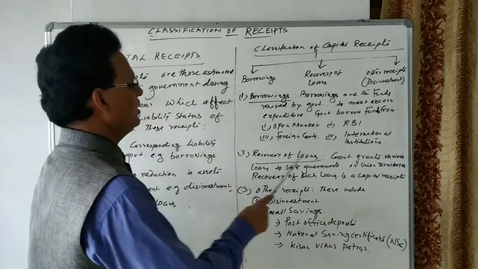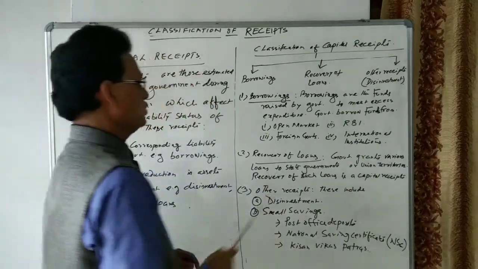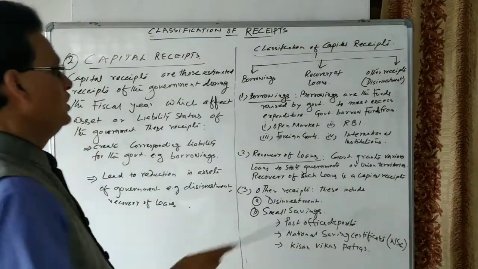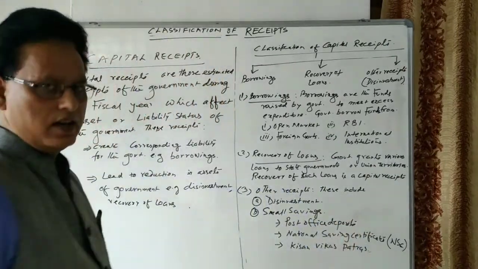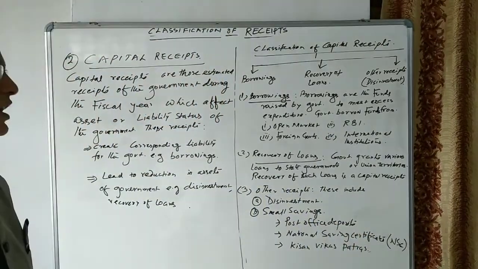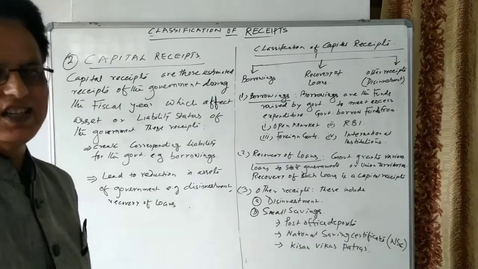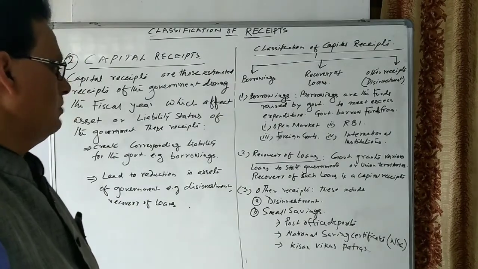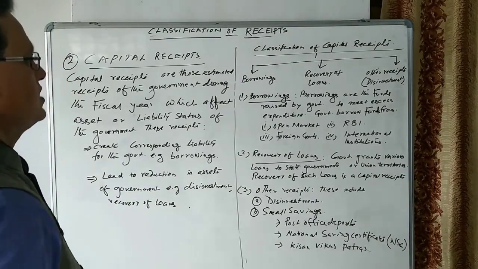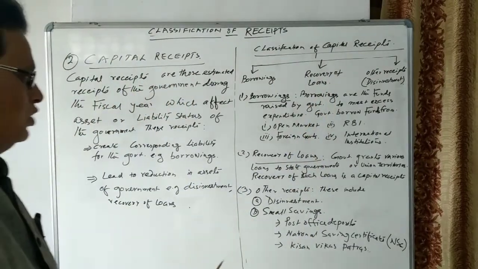The second one is recovery of loans. As you know, the government grants various loans to state governments or union territories. Recovery of such loans is a capital receipt. So the government has already given loans to the state governments and union territories, and those loans are to be recovered by the government. Recovery of loans becomes a source of capital receipts.